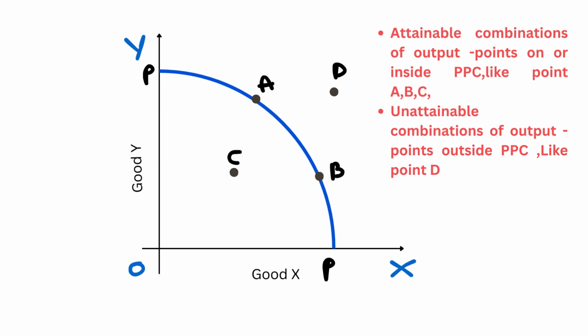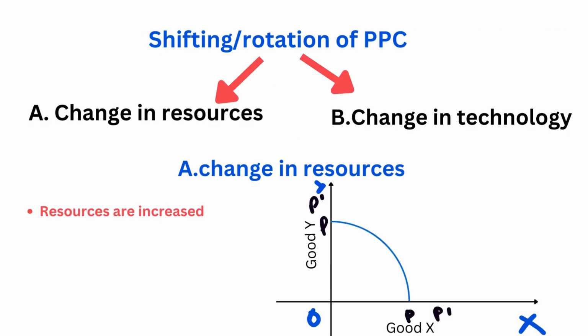So points A, B and C are attainable combinations of output as they are on the PPC and inside the PPC. Whereas the point D is an unattainable combination of output as it is outside the PPC, that is PP.